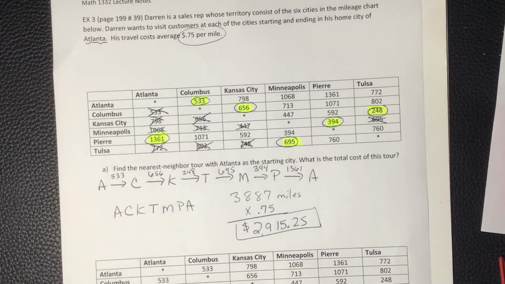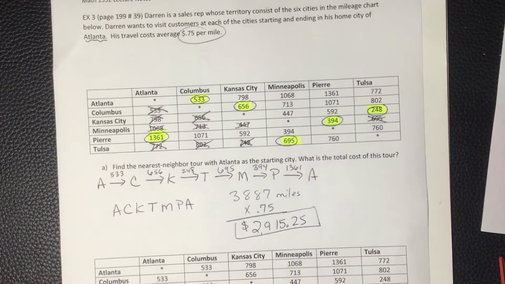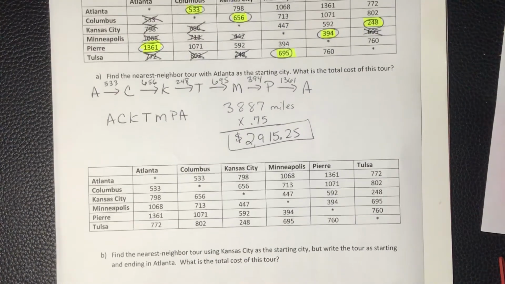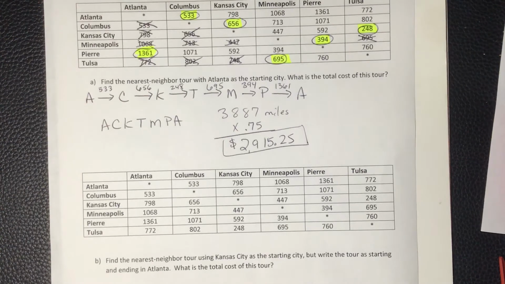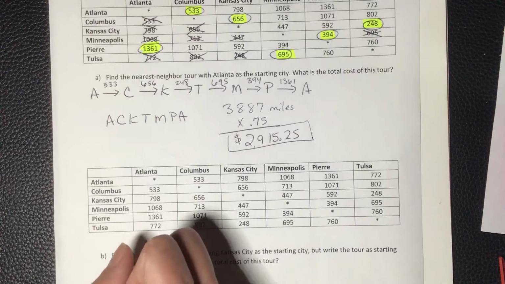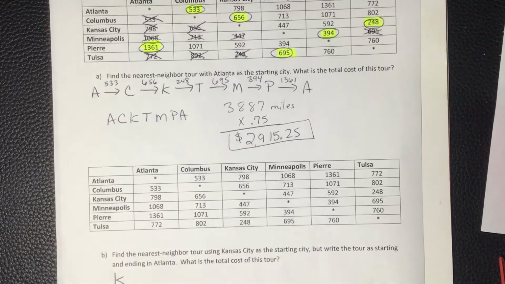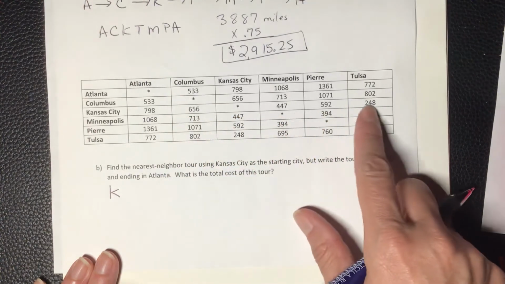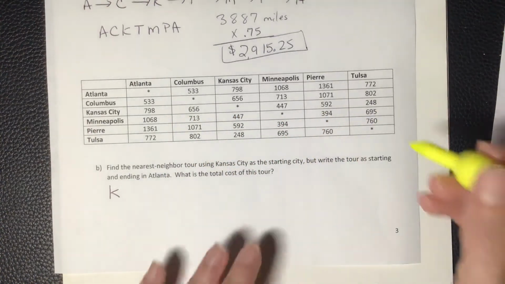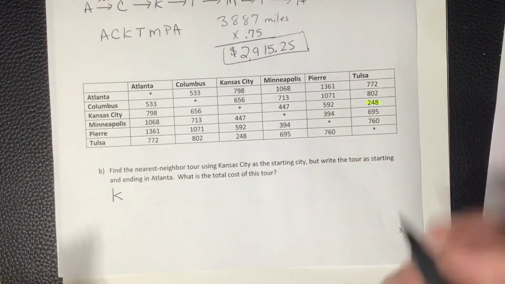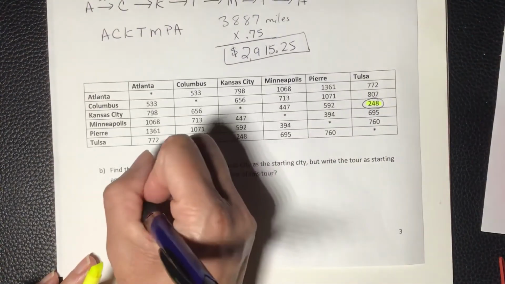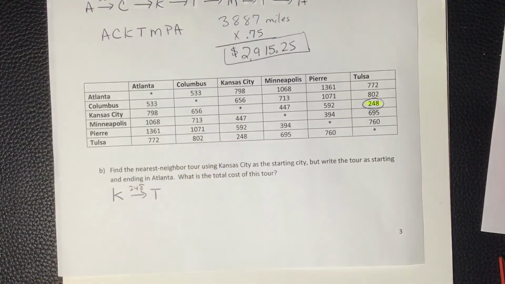Now since we wrote all over the table, when we do the next problem, I'm going to give you a clean table. Okay, so it's the same one, but it's not written all over like the first one. So on this one, we're going to use Kansas City as the start. Okay, so we'll start on this line. So if we look across and get our numbers, it looks like Tulsa will be next at 248. So Kansas City to Tulsa, 248.